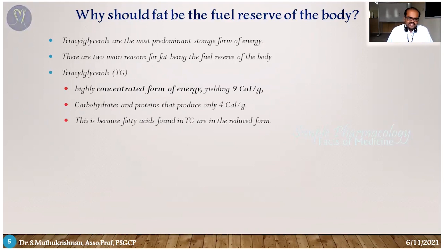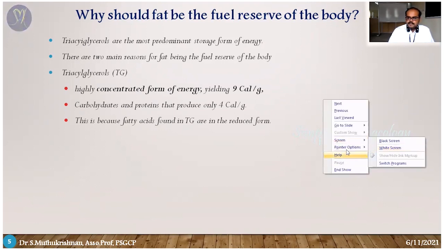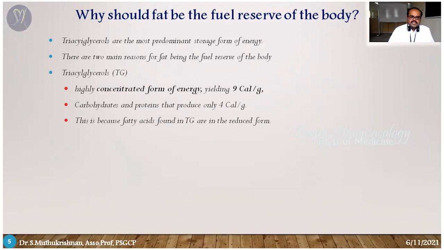The first one is energy. Triglycerides produce much more energy when compared to other energy sources, for example carbohydrates or proteins. We just see here that 1 gram of triglyceride produces around 9 calories. But carbohydrate or protein produces only 4 calories. So energy-wise, triglycerides produce a huge amount. When compared to carbohydrate, it's double. So that's one of the main reasons.